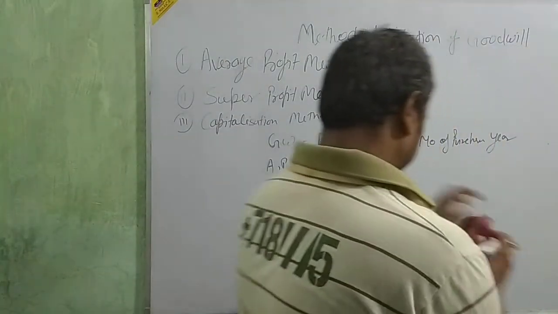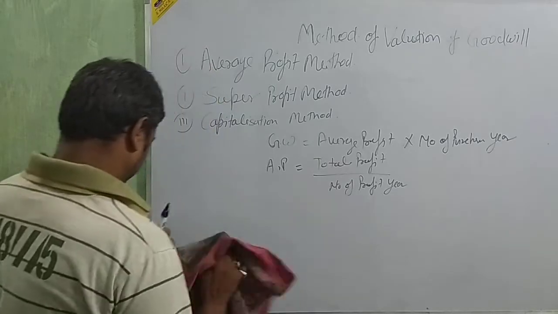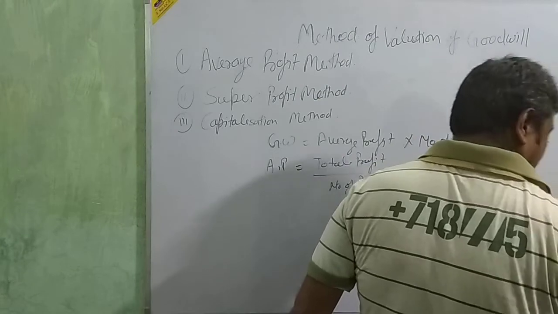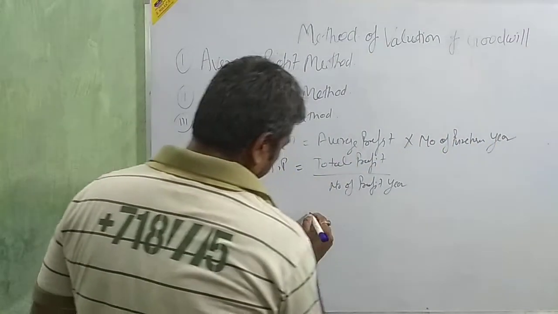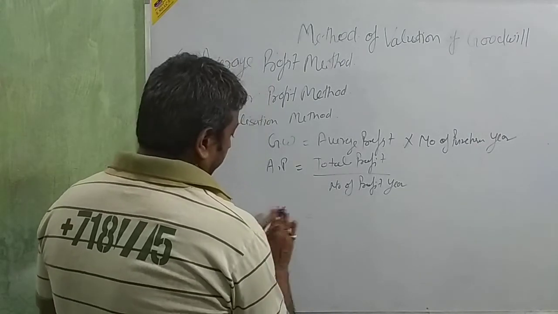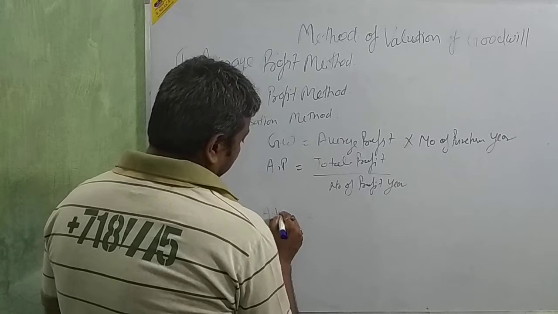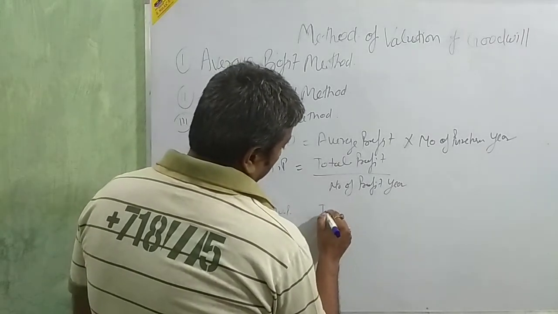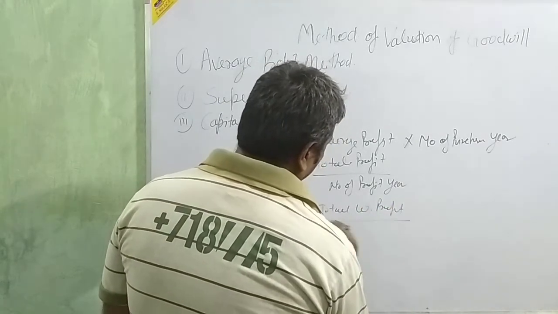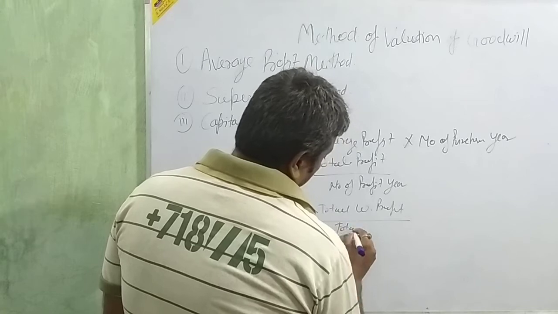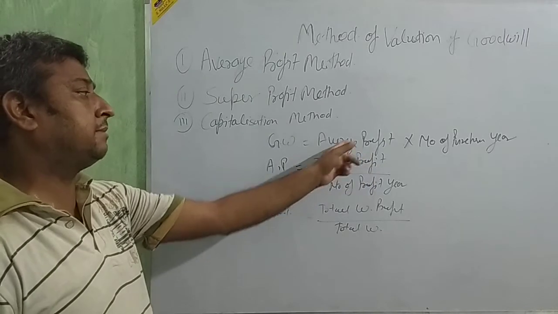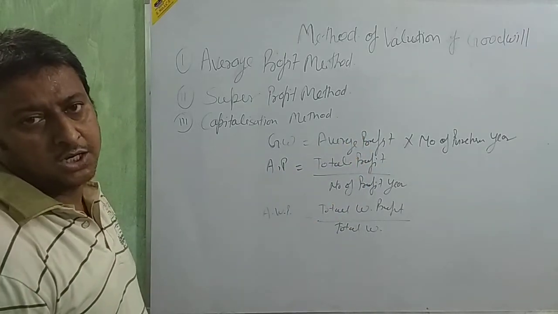Only weight will come. It means average weighted profit. Average weighted profit is equal to total weighted profit upon total weight. Okay beta? And in goodwill, in the place of average profit we are utilizing weighted profit.